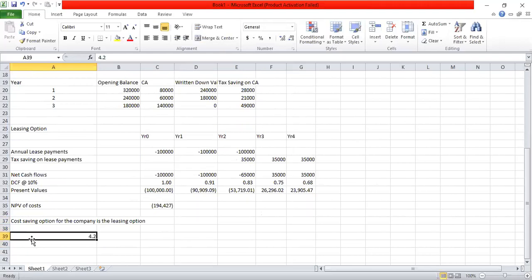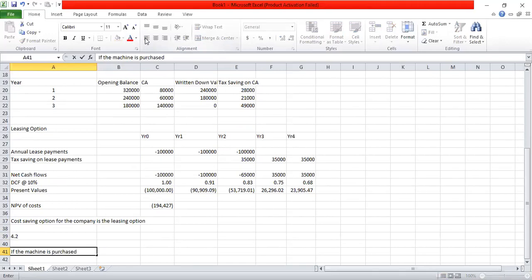We can see if the machine is purchased, the company might not be able to realize the scrap value if the project is stopped before the end of year 3.